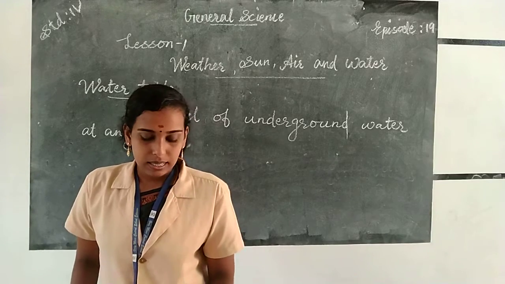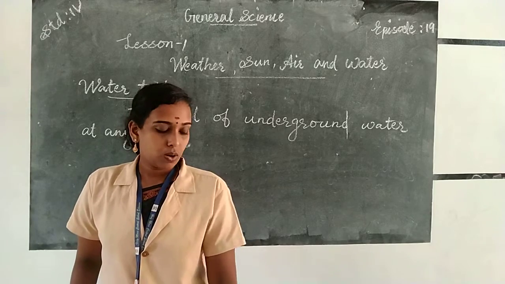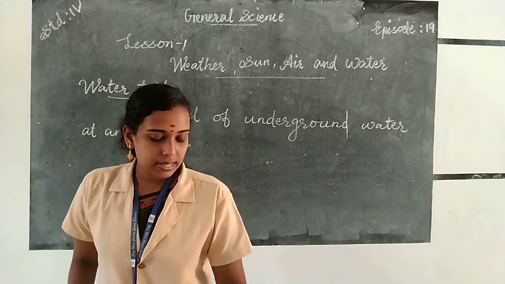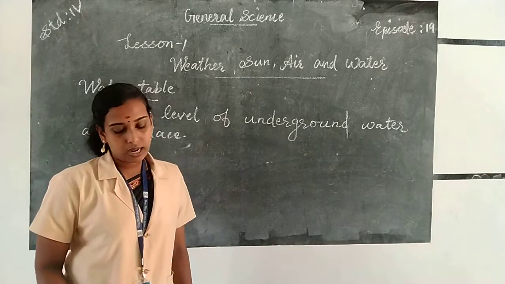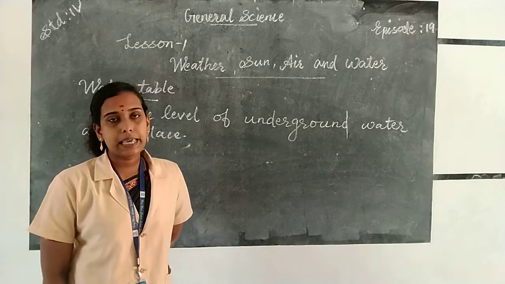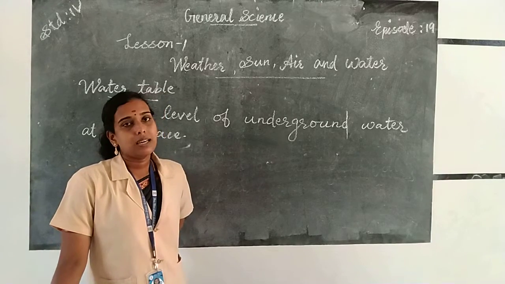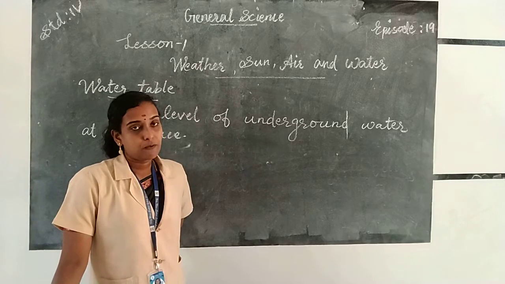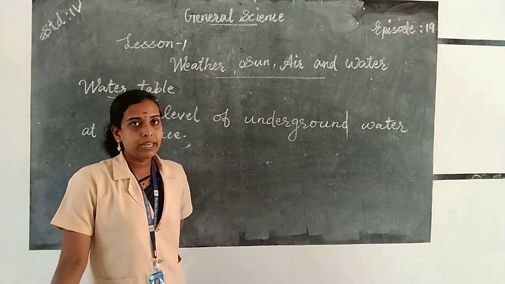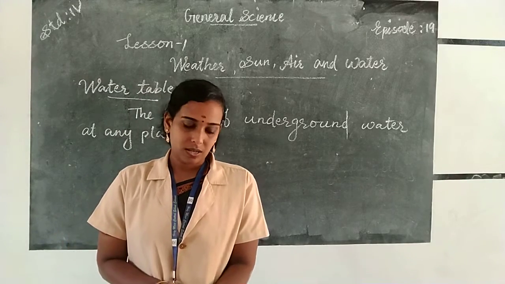Okay, so these are the things that we discussed in our first lesson. So what are the things that we discussed in the first lesson? The main important things are evaporation, condensation, sea breeze, land breeze, humidity, precipitation, water cycle, filtration, sedimentation, decantation and chlorination.